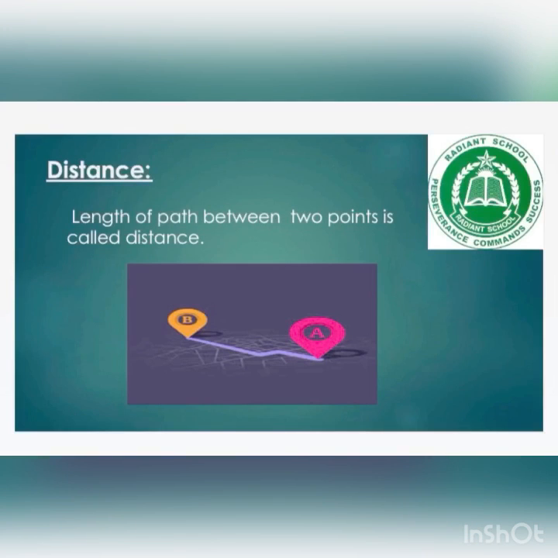There are many other examples, students. For example, from your home you are going towards the mosque. So you are covering a distance from your home to the mosque. Similarly, if you are going to play cricket, definitely from your home to the playground you will cover some distance. So these are some examples in which a distance is covered from your home to the mosque or to the playground.